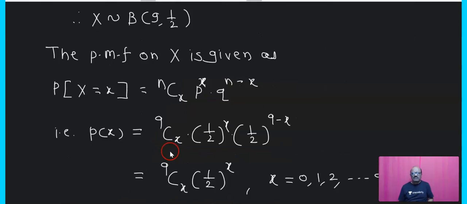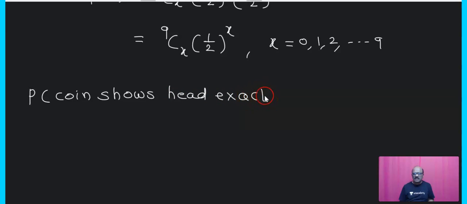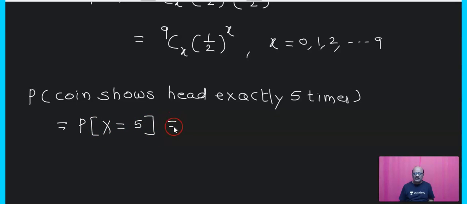Therefore we write here P, the probability that the coin shows head exactly 5 times, is equal to P of capital X is equal to 5, which is equal to P of 5.